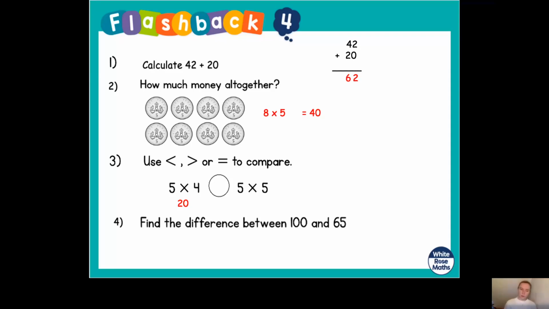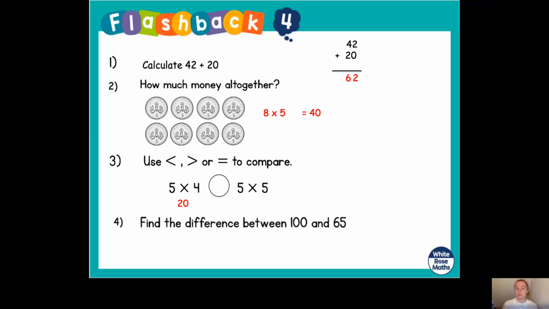Now we have 4 multiplied by 5 here and 5 multiplied by 5 on the other side. So which answer do you think is going to be bigger? Well, yes, it should be 5 multiplied by 5, shouldn't it? Because we have 4 multiplied by 5 and 5 multiplied by 5 is one more lot of 5, isn't it? One more group of 5. But let's just work it out to see if we're correct.